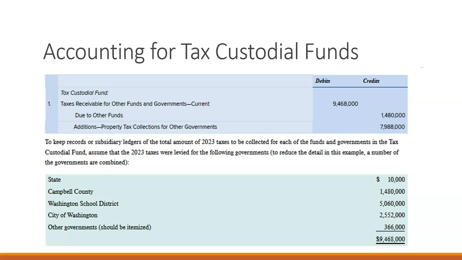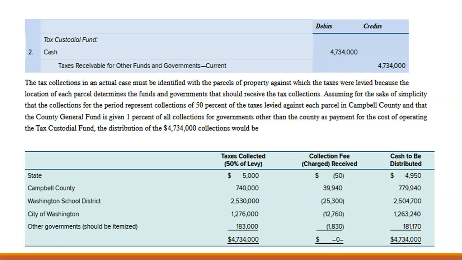So this is the total amount that would go out to the state, the school district, the city governments within, and any other governments that we would have, which we would itemize.